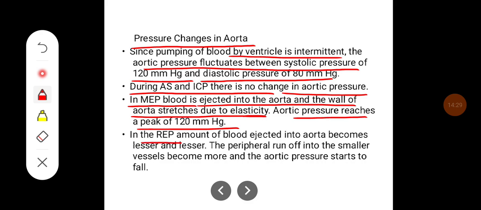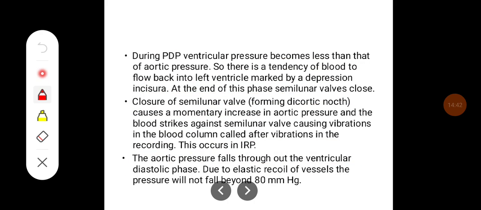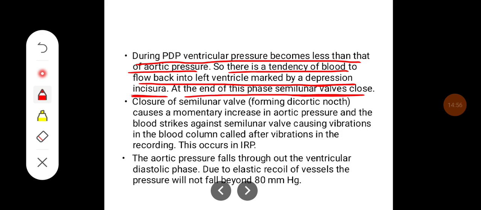In reduced ejection phase, the amount of blood ejected into aorta becomes lesser and lesser. The peripheral runoff into smaller vessels becomes more and the aortic pressure starts to fall. During protodiastole, ventricular pressure becomes less than that of aortic pressure. So there is a tendency of blood to flow back into the left ventricle, marked by a depression called the incisura. At the end of this phase, semilunar valves close.